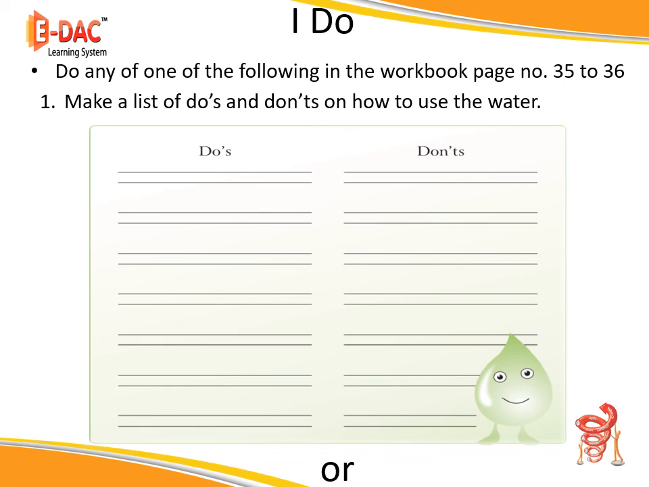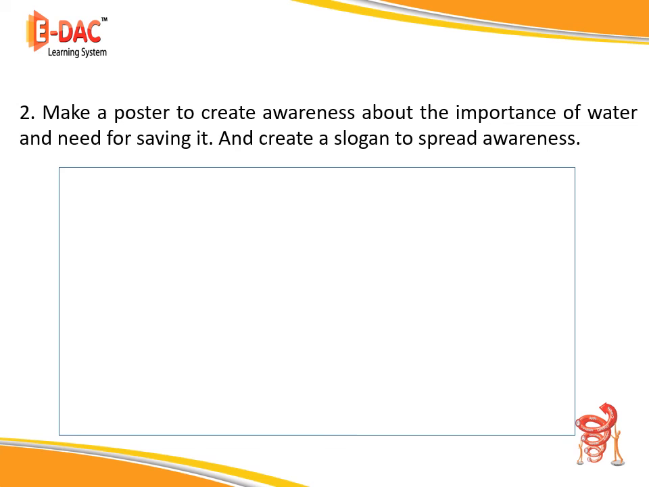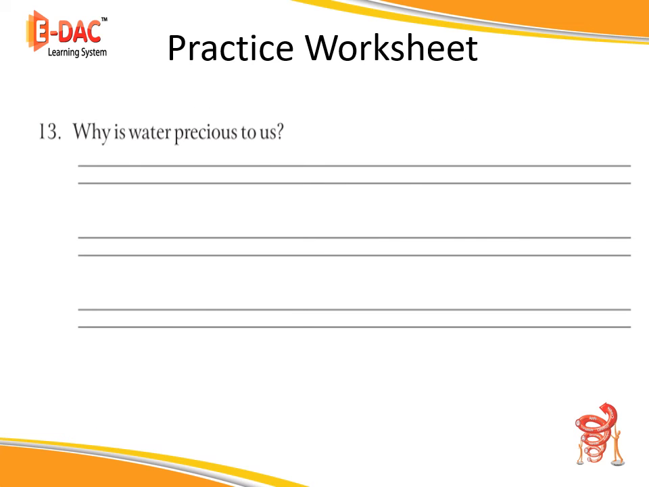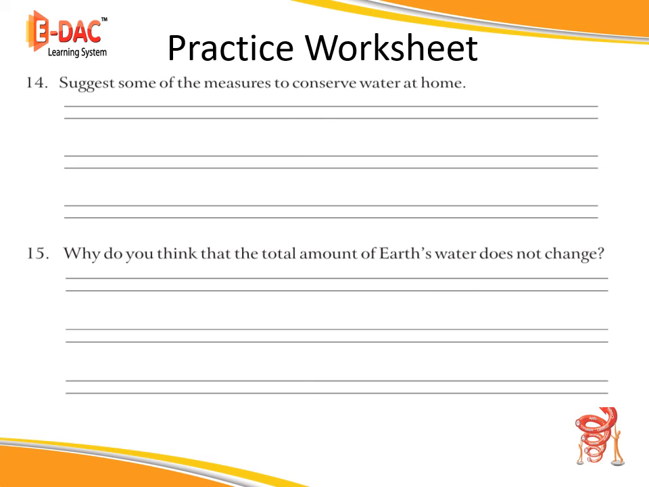One, you can make a list of do's and don'ts on how to use water, or a poster to create awareness about the importance of water and the need for saving it. And you have to create a slogan to spread awareness. Okay. Here we have a practice worksheet. You have to do question number 13: why is water precious to us? Number 14: suggest some measures to conserve water at home. And question number 15: why do you think that the total amount of Earth's water does not change?